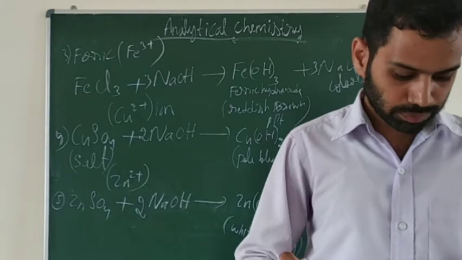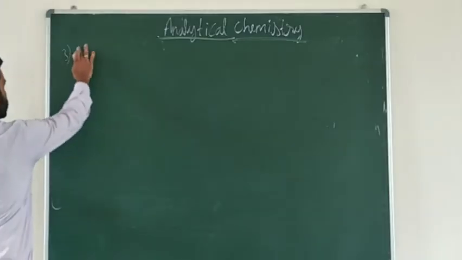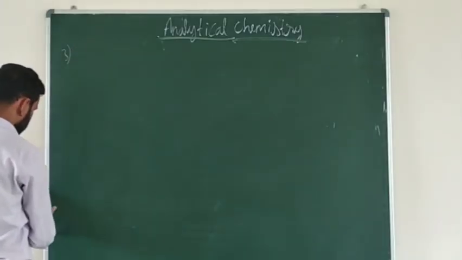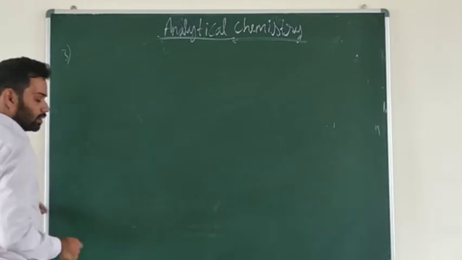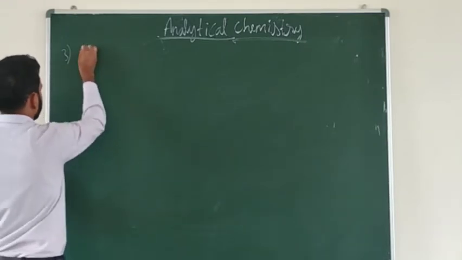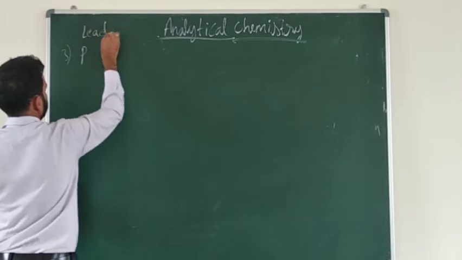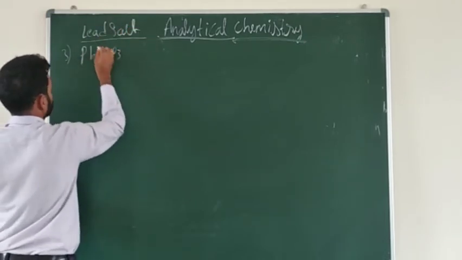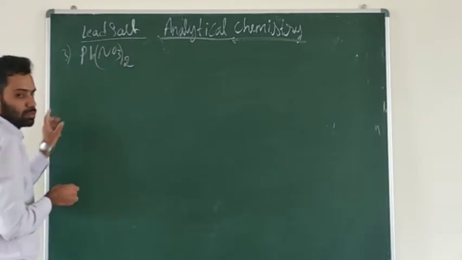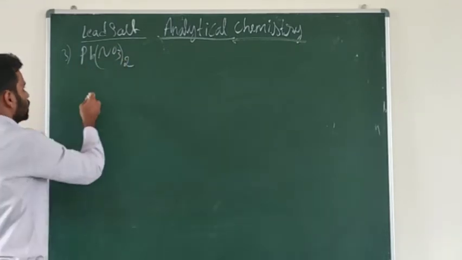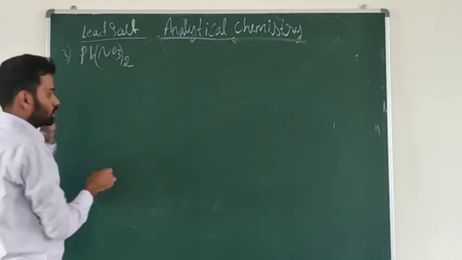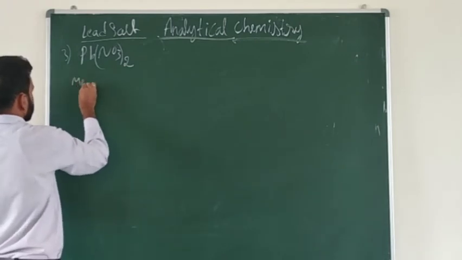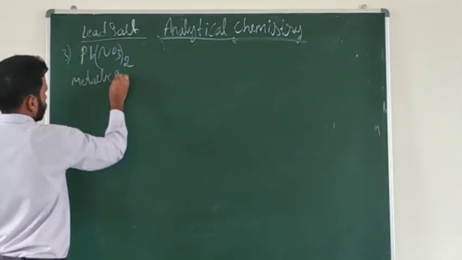Similarly, one more, lead salts. So how to identify that one? During the chemical reaction in the laboratory, take lead nitrate, a lead salt, Pb(NO3)2. So lead is present in the form of a metallic salt.